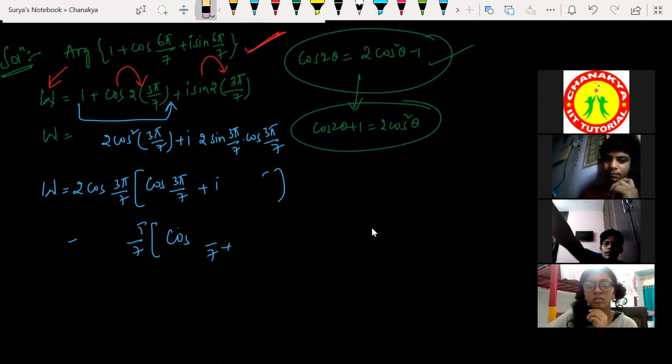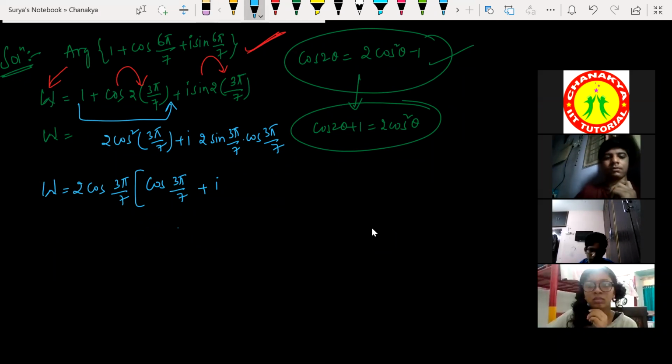So I'll simply, let me erase all this. 2 cos 3 pi by 7 I took common. So what do I remain with? i sin 3 pi by 7. So how is it looking? r cos theta plus i sin theta, polar form. What is theta here?